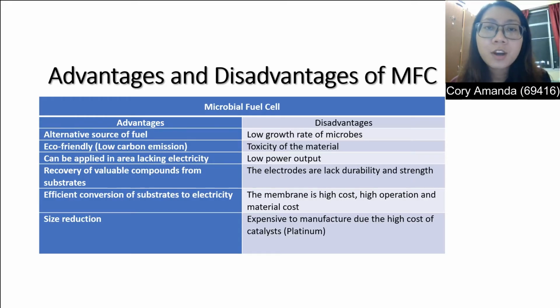The advantages of microbial fuel cell are that MFC is an alternative source of fuel. It is a bioelectrochemical device that converts chemical energy contained in organic substrates into electrical energy by activities of microbes. Plus, MFC helps reduce atmospheric carbon dioxide by using it to rebuild fuels.